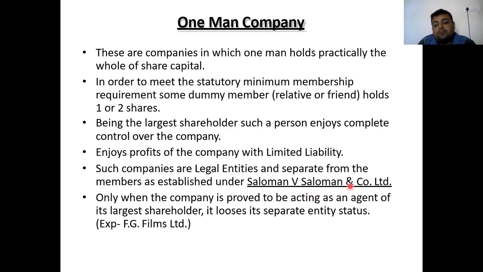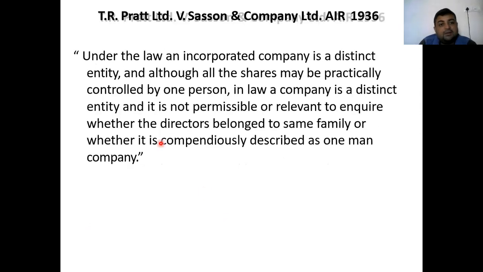And this is the case, Solomon versus Solomon. Under this case, the question was what is the legal liability if a person becomes a one-man company, and it acts as a separate legal entity. This applies to all the companies under the Companies Act: the company and the director or the member of the company are two different things. They are not the same thing. Only when the company is proved to be acting as an agent of its largest shareholder does it lose its separate entity status. You can read this case if you want to go through it.